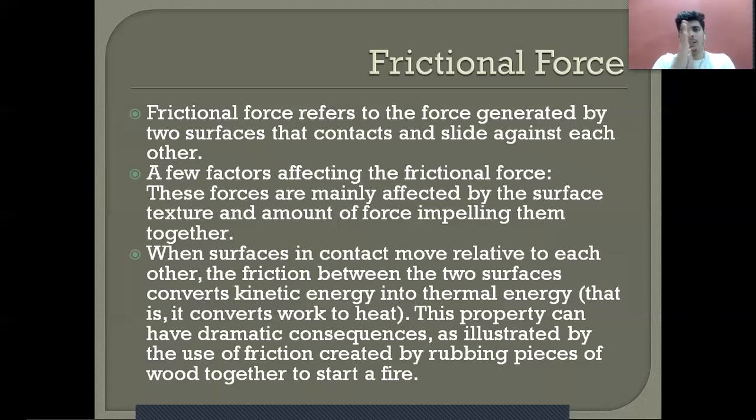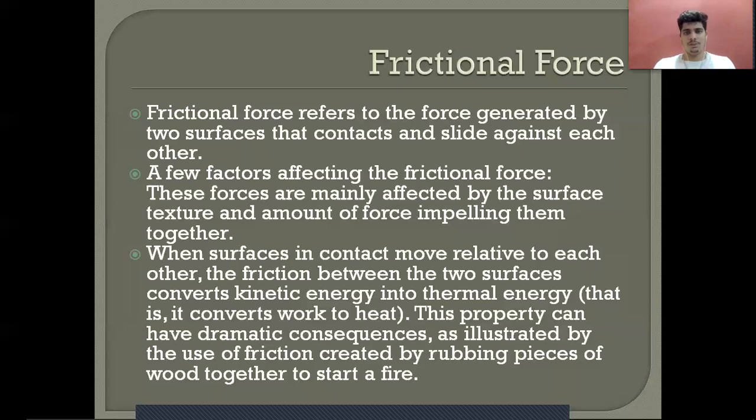And we are rubbing them against each other, and if we just slightly rub without using much vertical force on it, it will not generate much heat, but it will generate some amount of heat. And if we somehow increase the speed, it will increase the amount of heat produced. And if we increase the vertical force, then it will obviously generate more heat. So these are the factors mainly responsible for generating heat using friction.